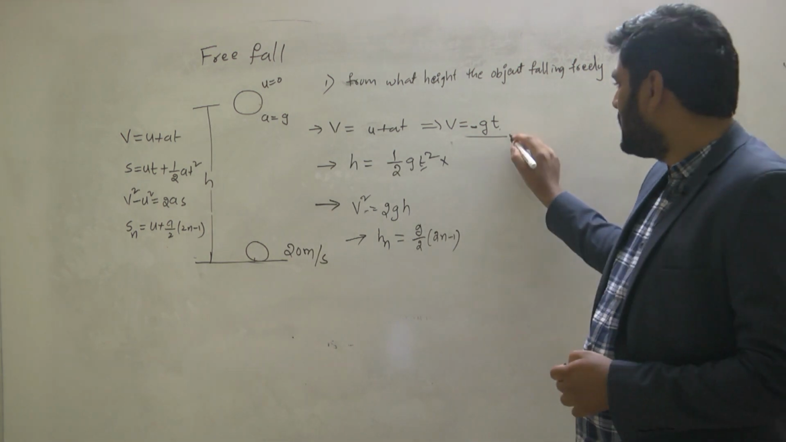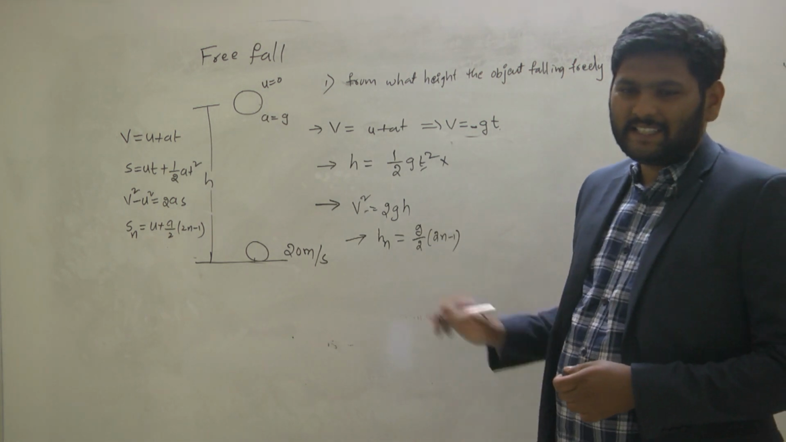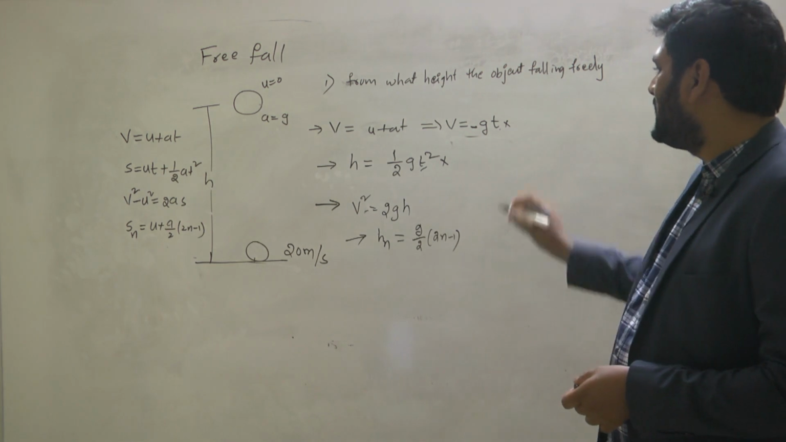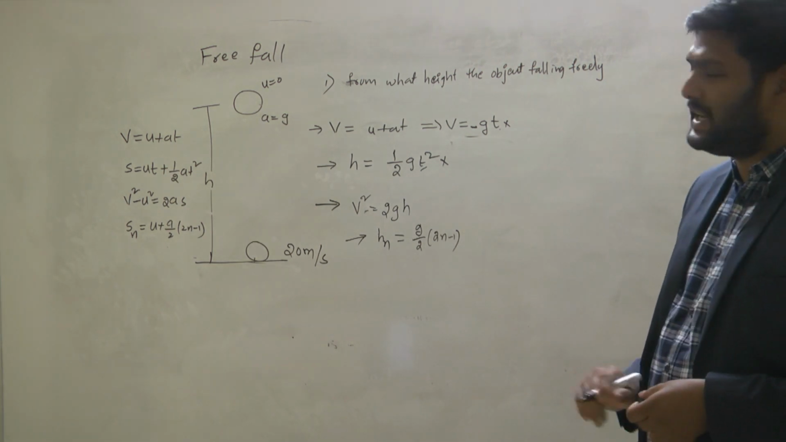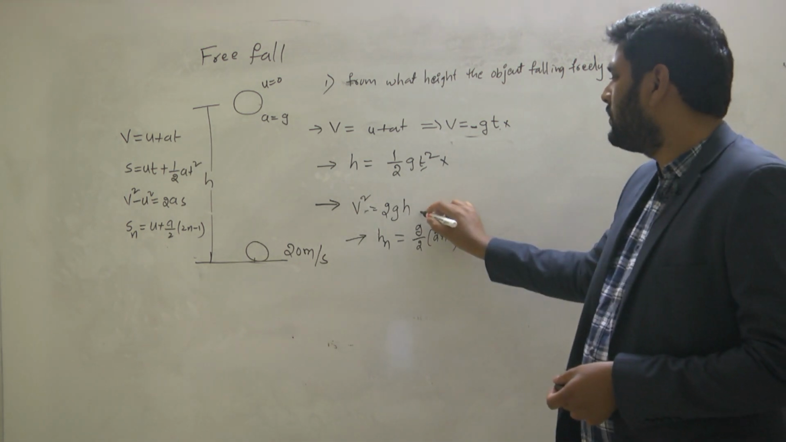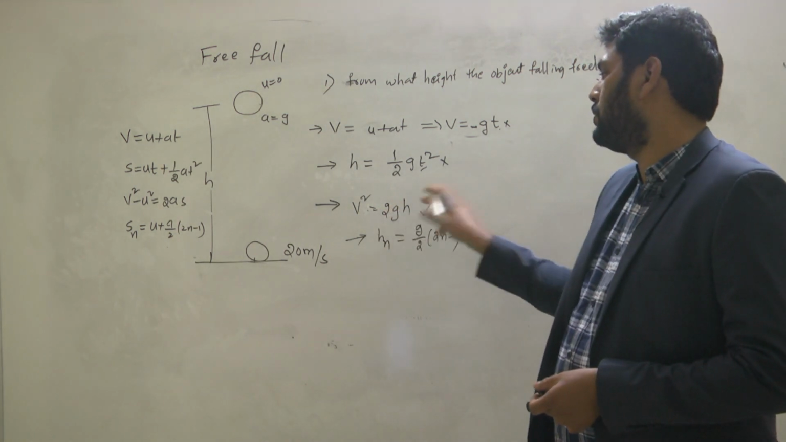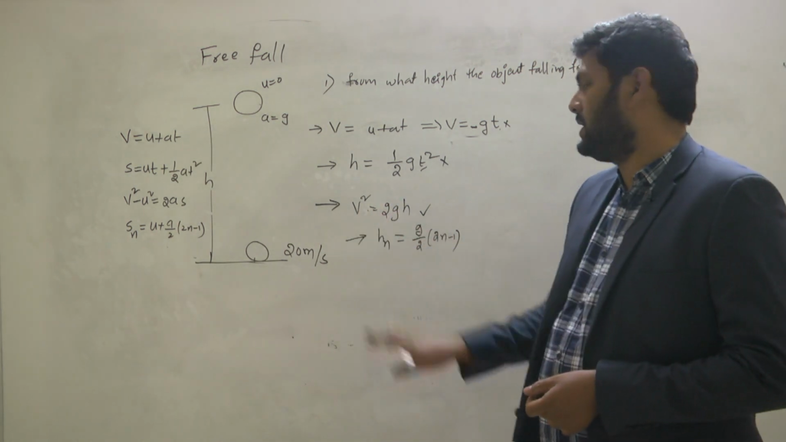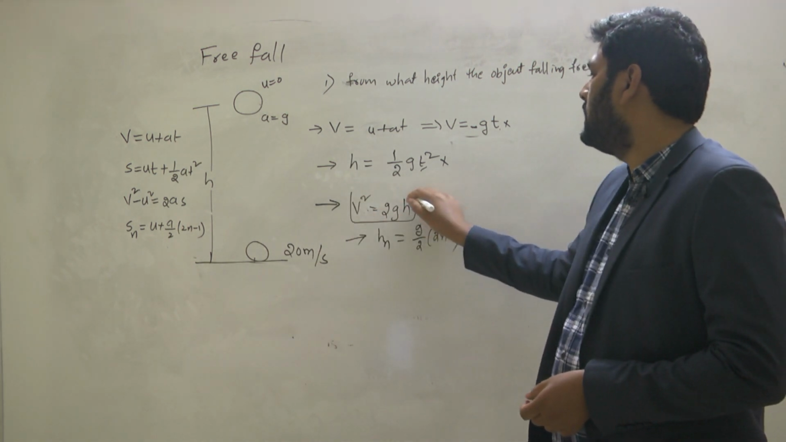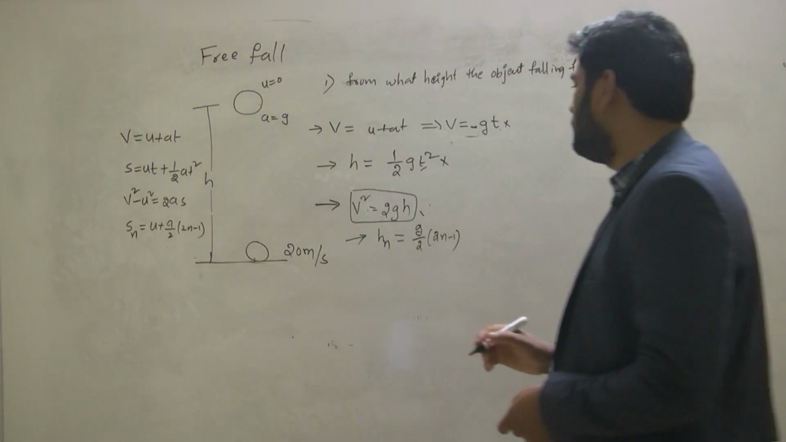Now tell me, is the first equation helping you? The first equation also is not helping you, because this is also a time related equation. So observe the third equation. The third equation is v square is equal to 2gh. Here v is the final velocity, h is the height traveled. Since this formula is helping you to know the answer, apply that formula.